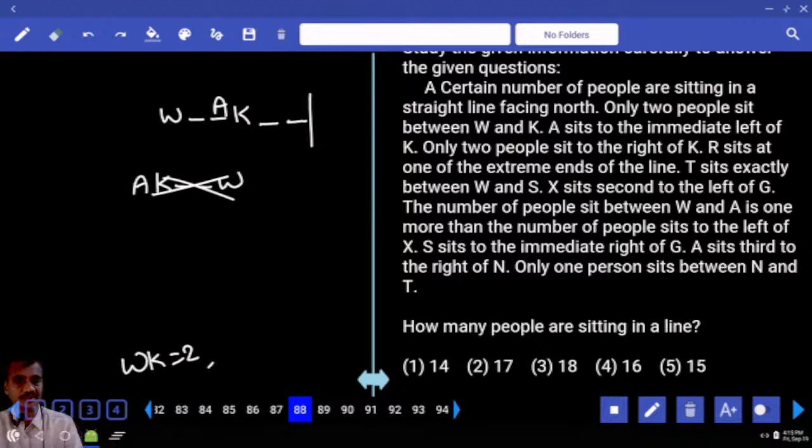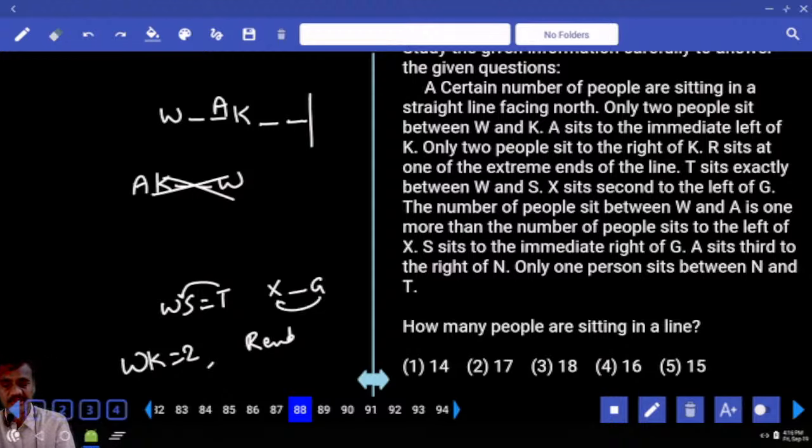And R sits at one of the extremities. R is at an end. T sits exactly between W and S. T is exactly between these two. X is seated second to the left of G. Number of people between W and A is 1 more than the number to the left of X. W and A, how many? 1. 1 is 1 more than 0, isn't it? And to the left hand side of X is 0. And X must be at the left extreme.